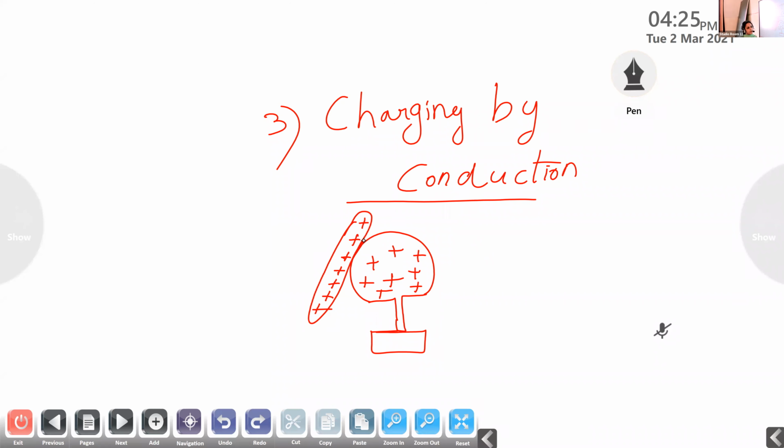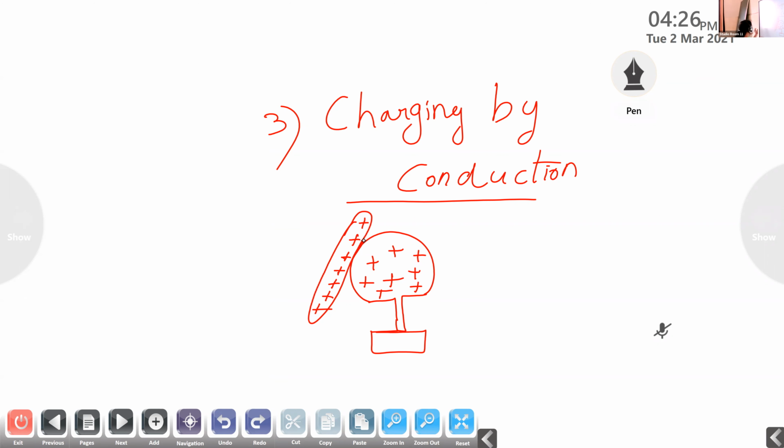Do you remember the induction method of charging? In induction, we keep the charged body and the uncharged body nearby. But in charging by conduction, it is a method of contact. Through contact, we are charging an uncharged body.